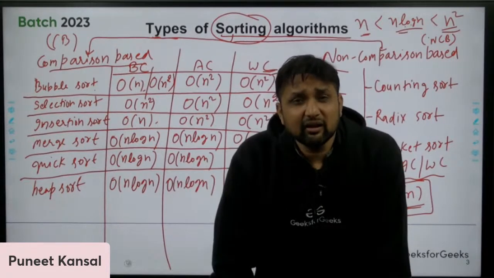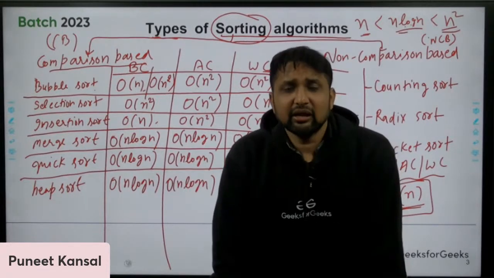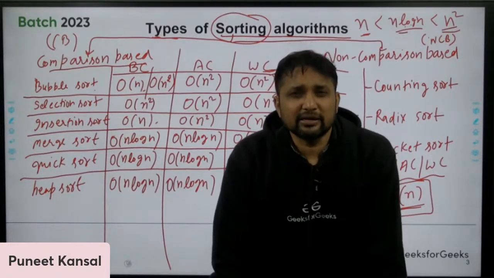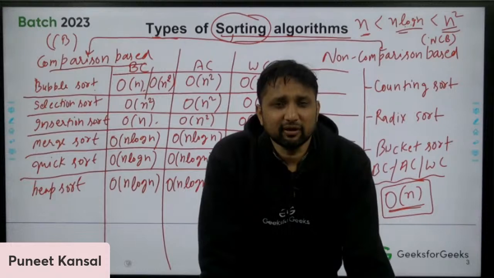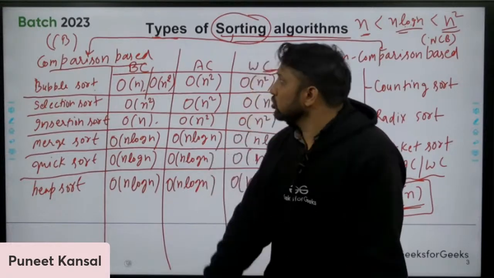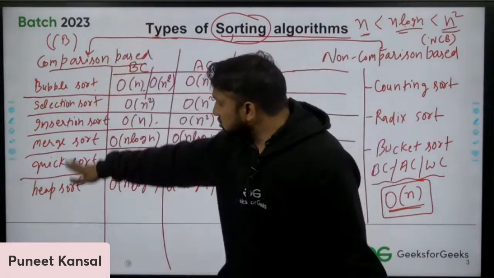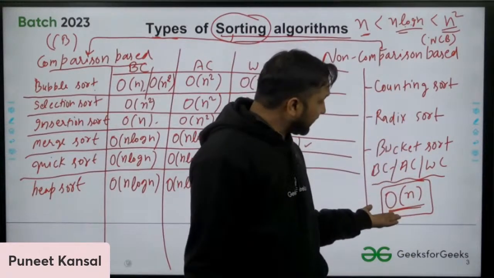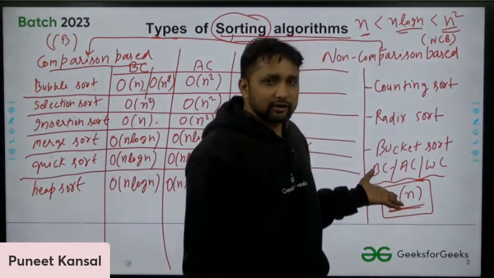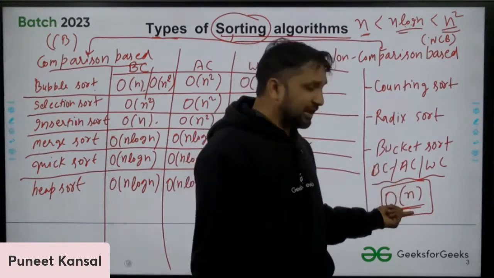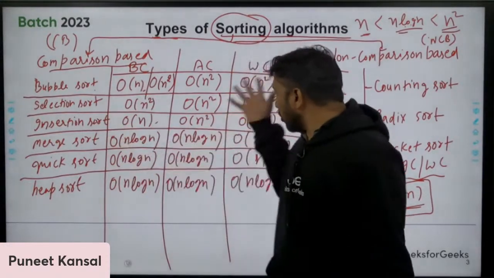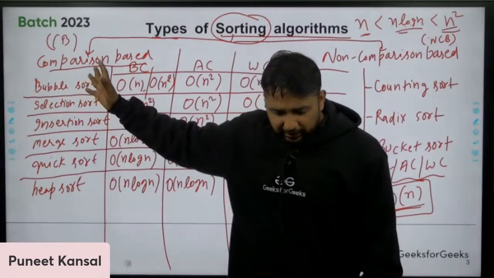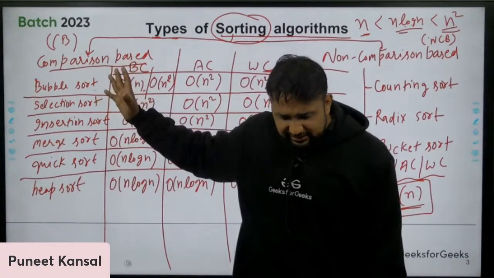In practical applications in industry, in most of the real life practical applications, we use comparison based sorting algorithms only. We use these algorithms only. We do not use these algorithms. Even though these are taking less time and can also sort the elements, and these are taking more time, still we use the comparison based sorting algorithm. And the reason is that,